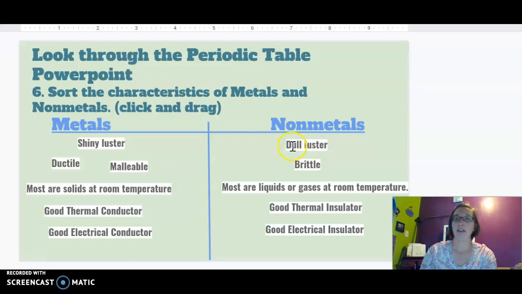Nonmetals are usually more dull. They're not as shiny. They are brittle, meaning if you try to hammer them into thin sheets, they're just going to crack and break. Most nonmetals are liquids or gases at room temperature. They are good insulators of heat and electricity.